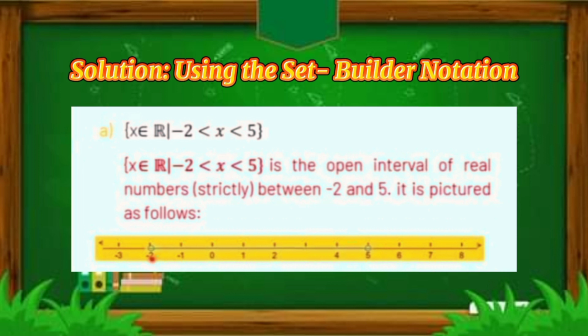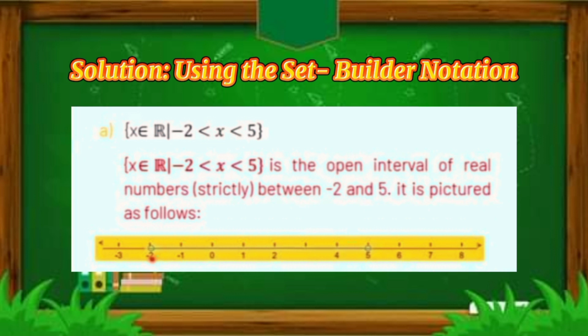So, this is the open interval of real numbers between -2 and 5. Pag sinabing between, nag-meet sila sa gitna. So, it is pictured as follows. I have here our x daw, our elements ay mas mataas sa -2. So, kung mas mataas siya sa -2, pa-right yung graph natin dyan. And then, mas mababa sa 5 pa left naman. So nag-meet sila sa gitna kaya between.